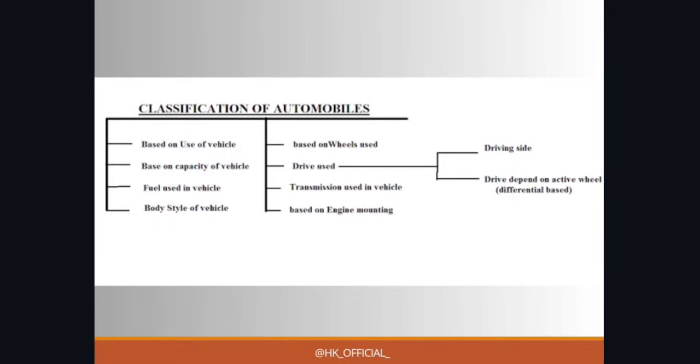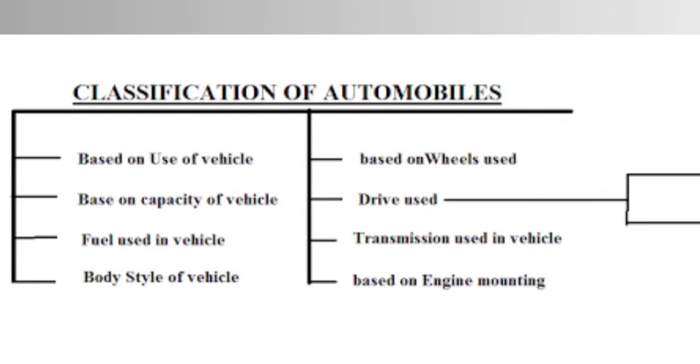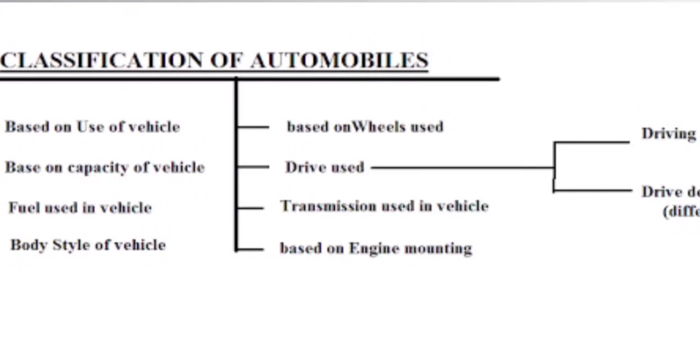This is the classification of automobiles. You can classify automobiles on various bases. I have mentioned this just to keep in mind. Based on use of vehicle, then based on capacity of vehicle, then fuel used in the vehicle, like some vehicles work on petrol, diesel, CNG, LPG, etc. Then body style of vehicle, then based on wheels like 2-wheelers, 3-wheelers, 4-wheelers, then drive used. In drives we can see driving side, then drive depending on active wheel. Then transmission used in the vehicle and based on engine mounting.